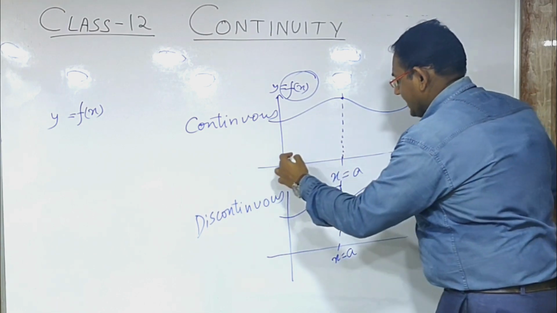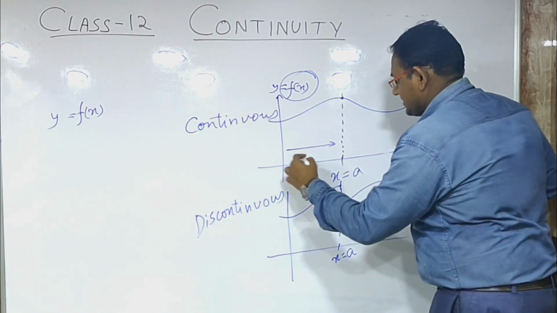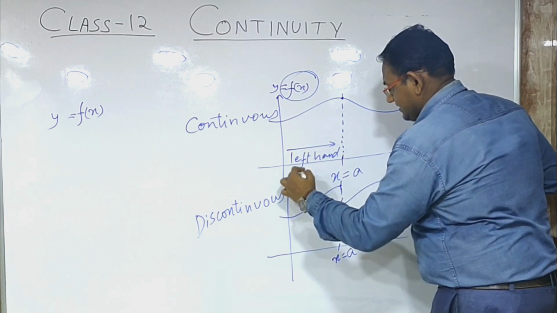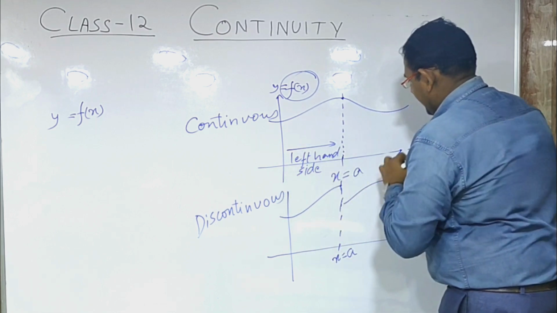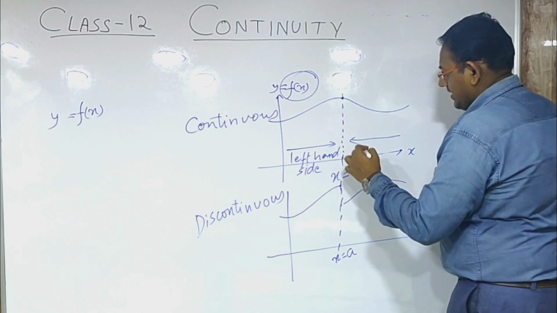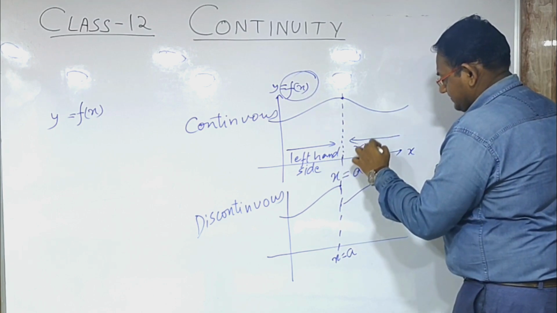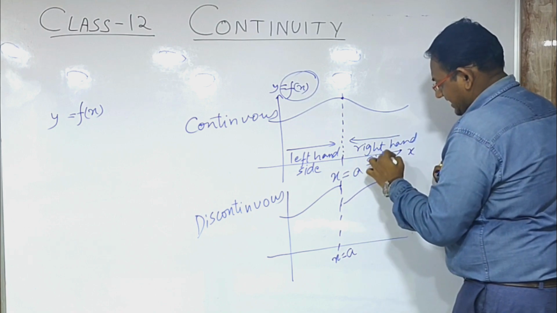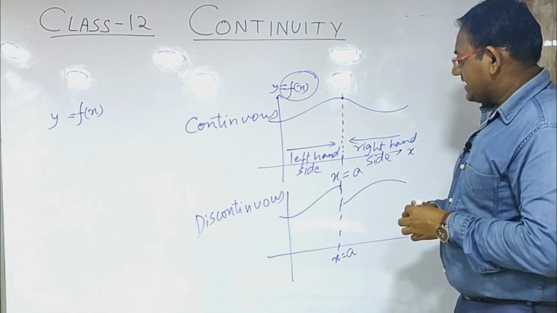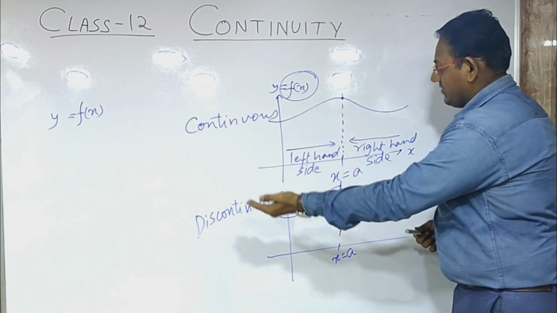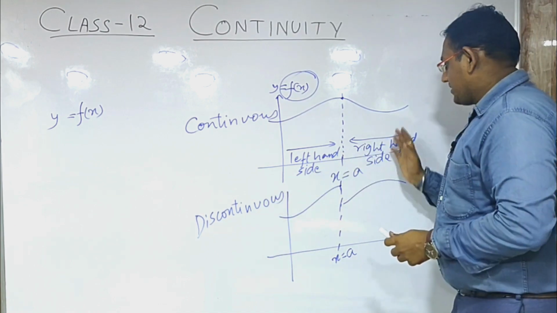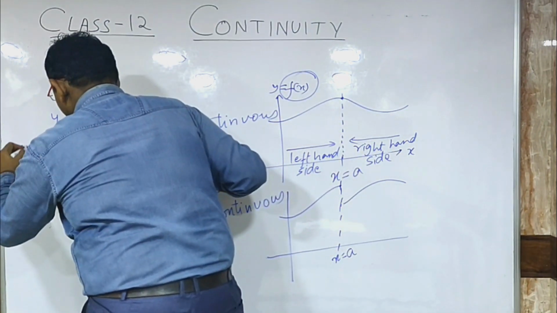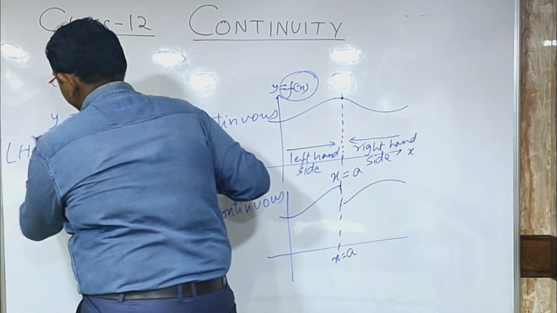So the mathematicians started thinking that if we are coming from the left hand side, that means if we are coming from here, we say this is the left hand side, and if we are coming from here, we say this is the right hand side. So we have two different sides: the first is called left hand side, the other is called right hand side.